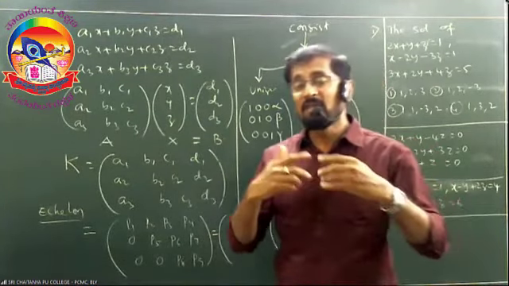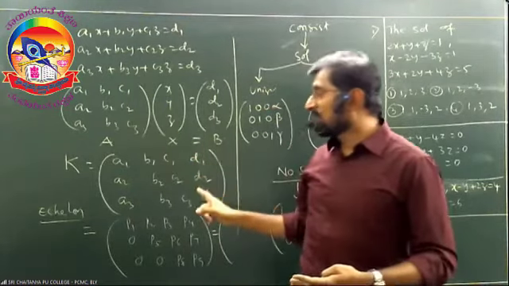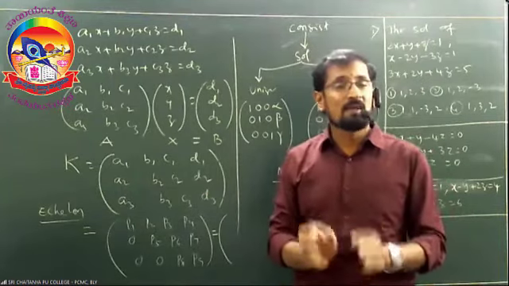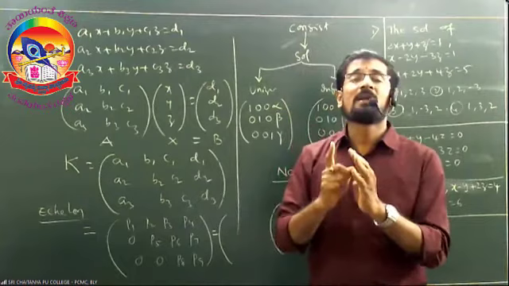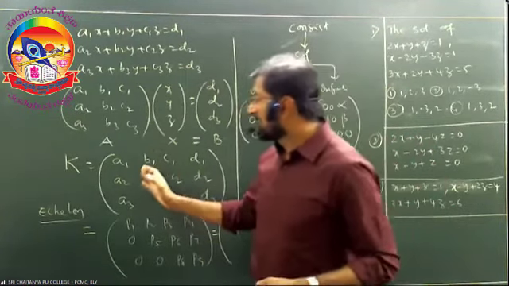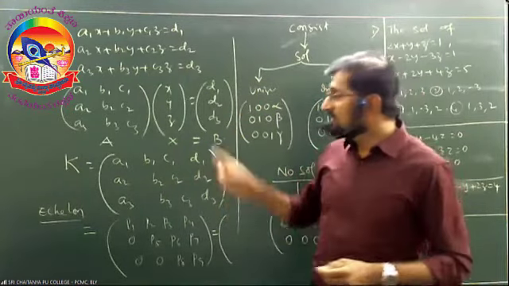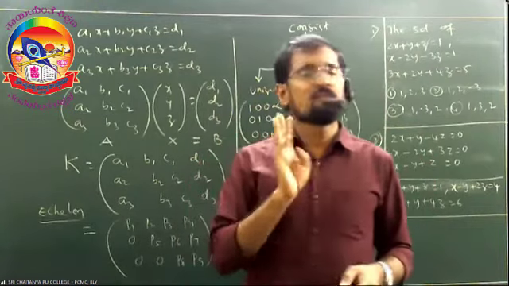The combination of coefficient matrix and constant matrix is called the augmented matrix. After writing in augmented matrix, we are going to get this augmented matrix in echelon form.